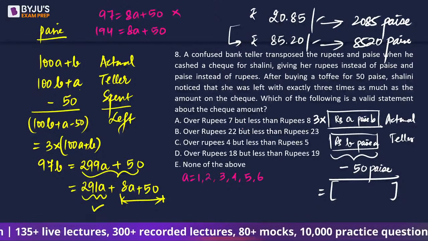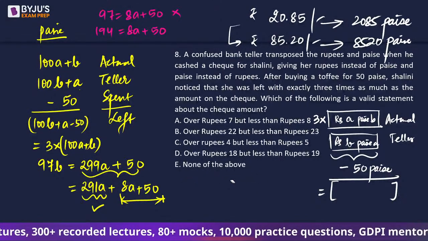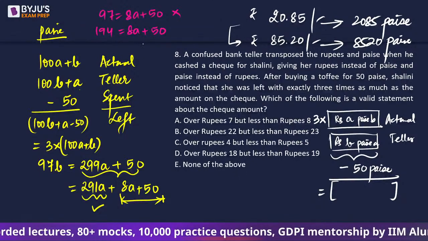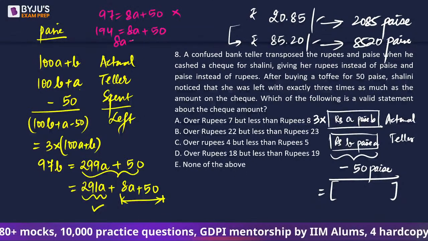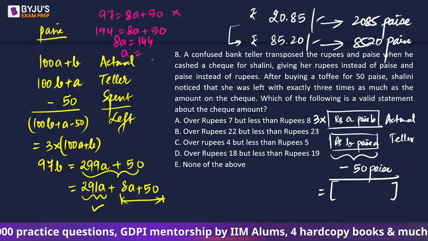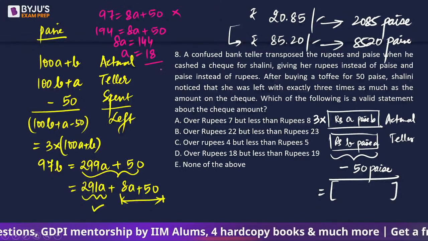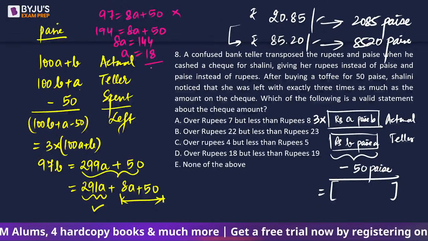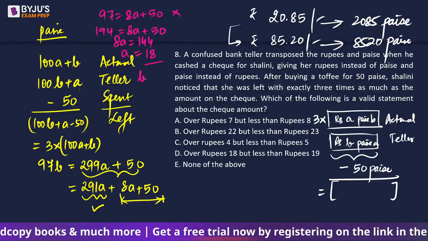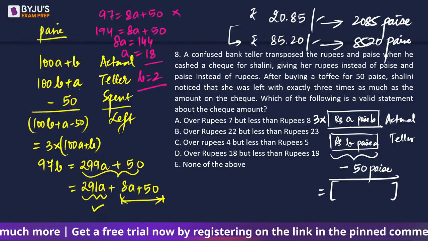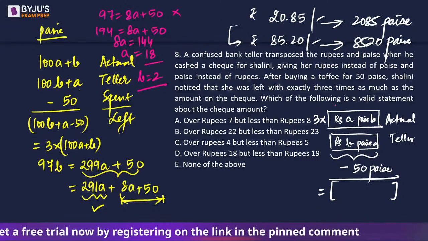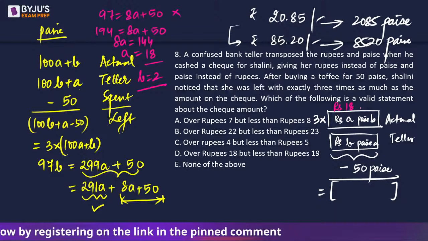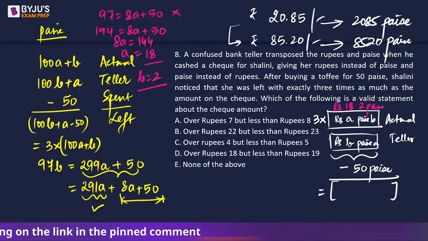Can this happen? तो मैं ऐसे एक एक करके चेक कर लेता हूँ. So we will have 8A is equal to 144, or A is going to be 18. So A is going to be 18 and B is going to be 2. So यानी कि उसके एक्चुअल चेक पे it was 18 rupees and 2 पैसे. So what is the valid statement about the check amount? It was over 18 rupees but less than 19 rupees.